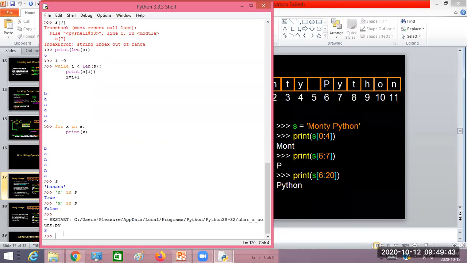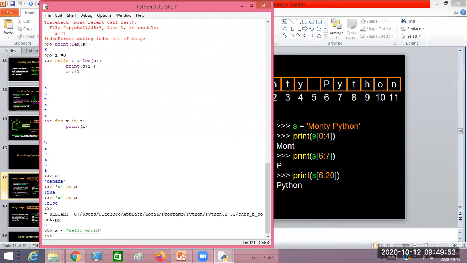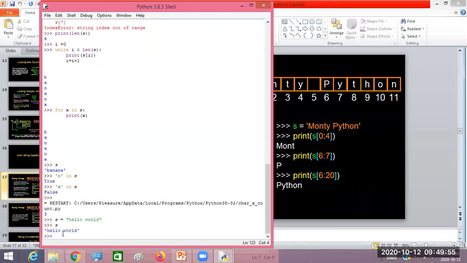For example, let us take another string, hello world. Now what I want to do here is extract from 0 up to the 5th position, not including 5.